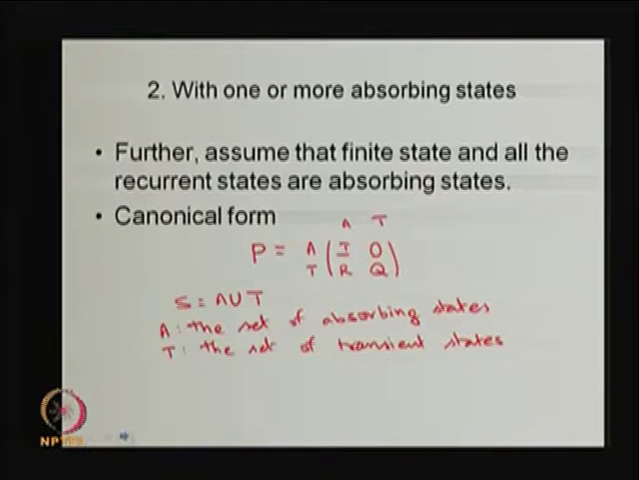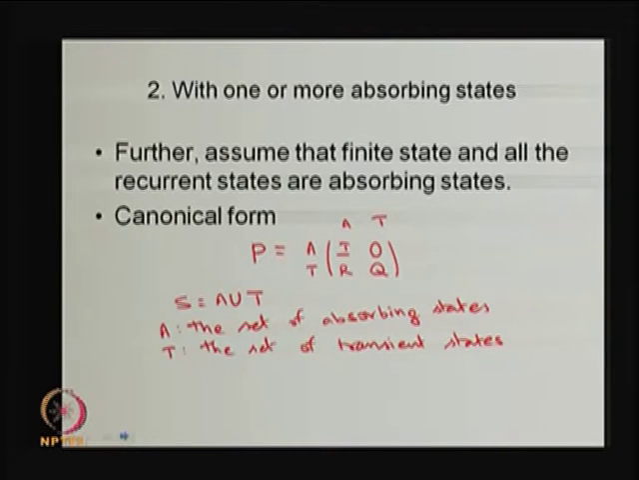Now we are moving into the second type. In the second type, this is a reducible Markov chain, but here each closed communicating class consists of only one element, that is nothing but the absorbing states, but more than one closed communicating class is possible. Therefore, this type is called with one or more absorbing states.